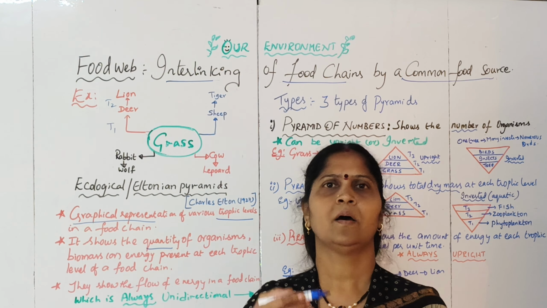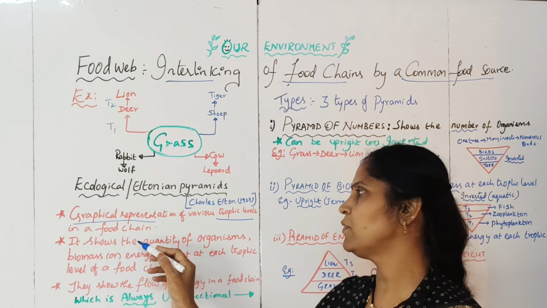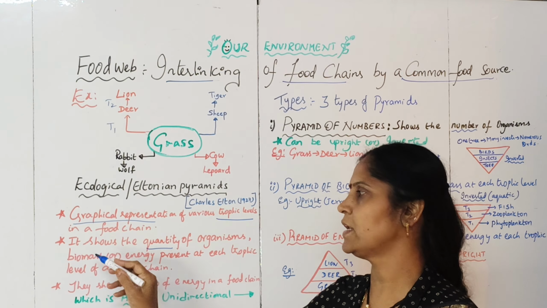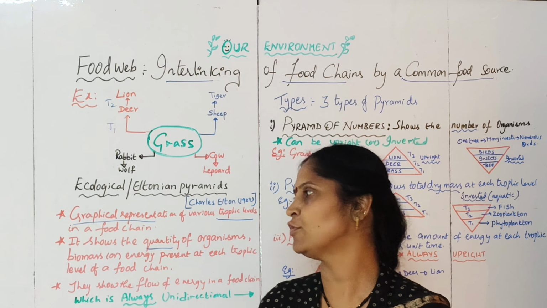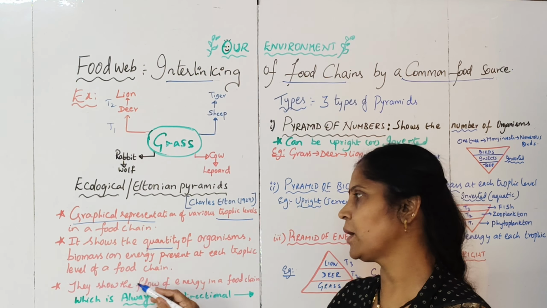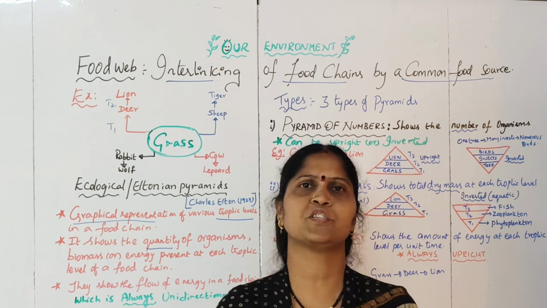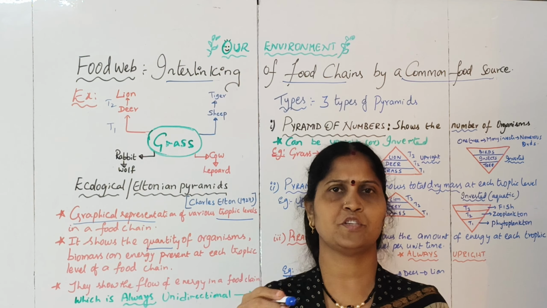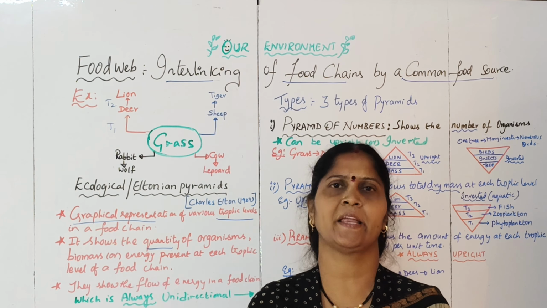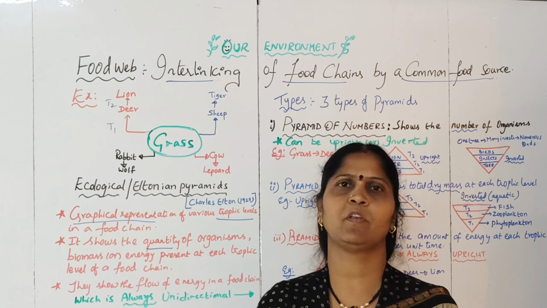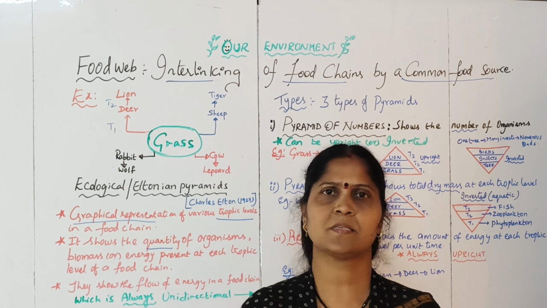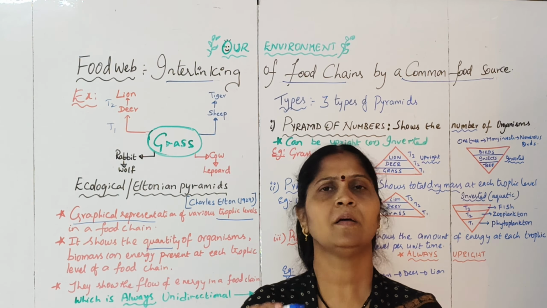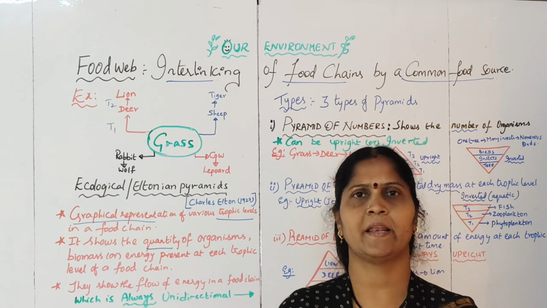It shows the quantity of organisms, biomass or energy present at each trophic level. Then the most important part, it shows the flow of energy in the food chain, and the flow of energy in the food chain is always unidirectional. You have to remember that, because in the exams a bit can be asked about the flow of energy in the food chain, which is always unidirectional.